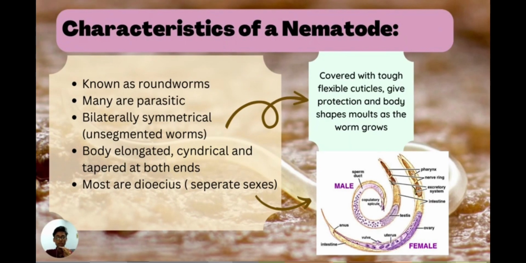For the characteristics of nematodes, known as roundworms, they are parasites, meaning that some of them live in a host. The structure of nematodes is bilaterally symmetrical. The body is elongated, cylindrical and tapered at both ends. They are covered with tough flexible cuticles that give them protection, and the body shape molds as the worm grows. Most are dioecious, just like humans. There are male nematodes and female nematodes.